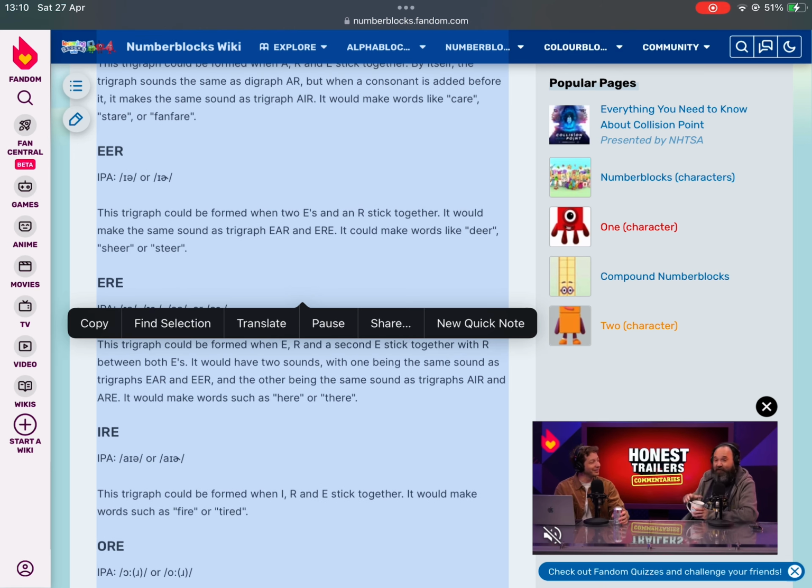This trigraph could be formed when two E's and an R stick together. It would make the same sound as trigraph ear and air. It could make words like deer, shear or steer.